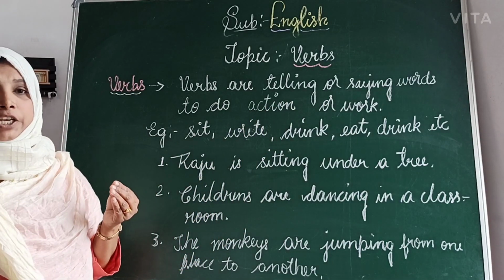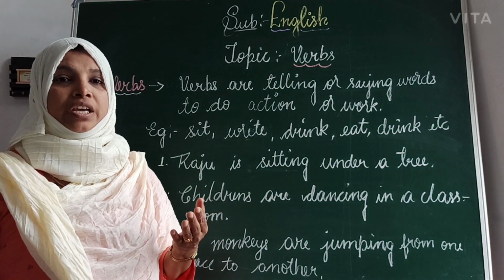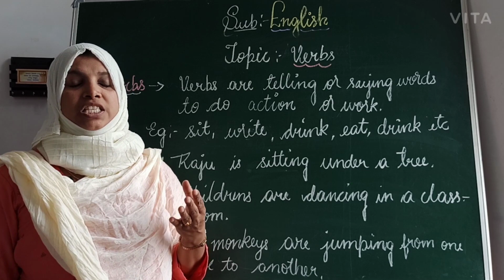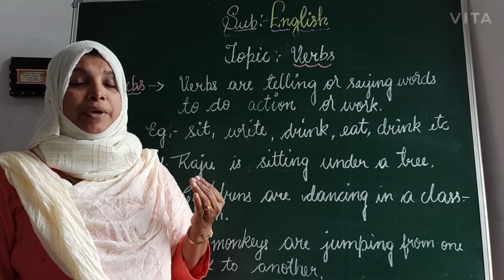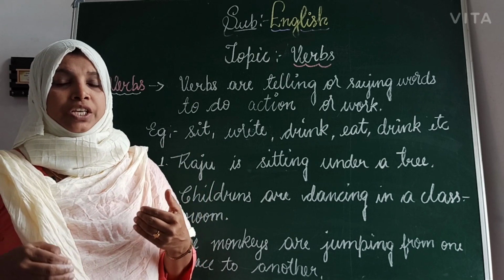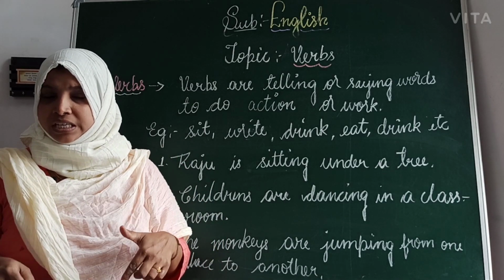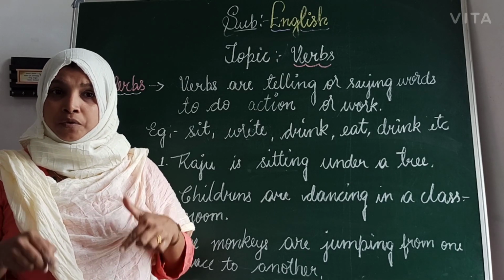Some examples I'll give you: sitting, standing, listening, speaking, talking, singing. These are examples of a verb because they tell the action done by us. You can see me standing here. What is my position? Standing. Standing is a verb.